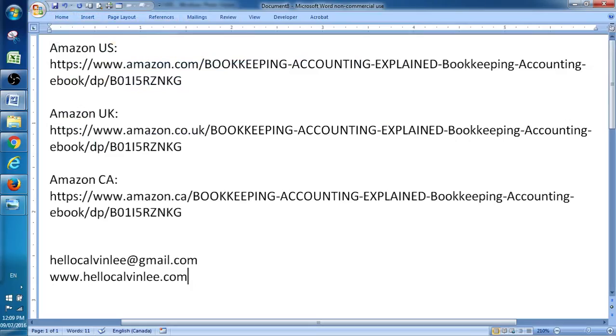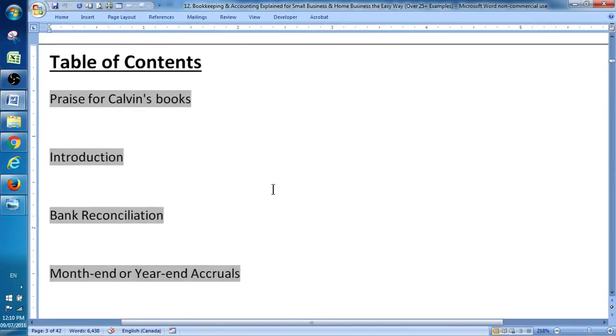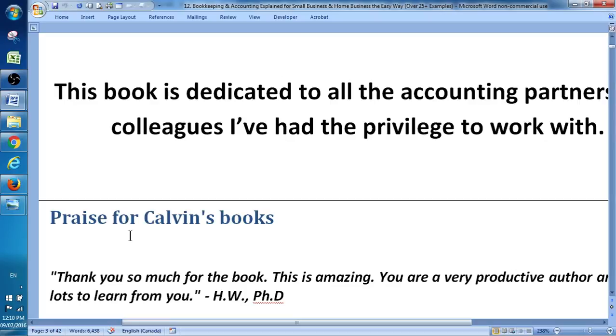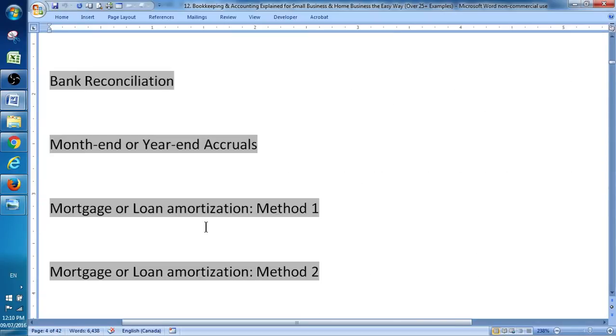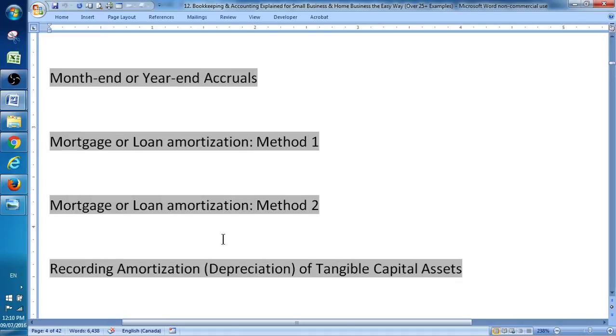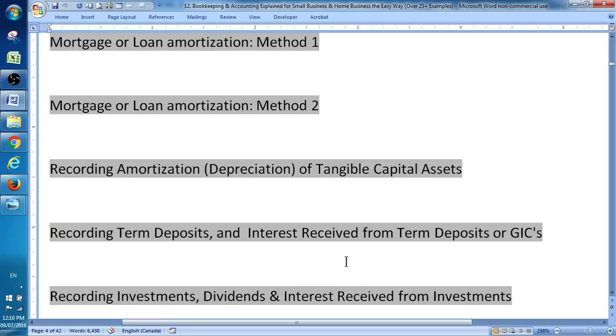So that's not the table of contents. I'll get there in a moment. The table of contents includes how to do bank reconciliations. I'll just blow this up a little bit here. Month-end and year-end accruals. How to do mortgage or loan amortizations. There are two methods of doing that. How to record amortization of capital assets.